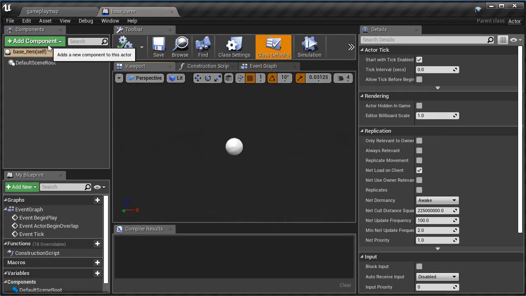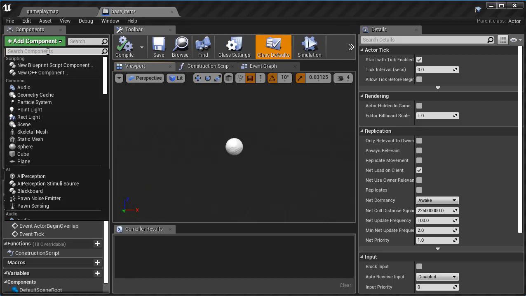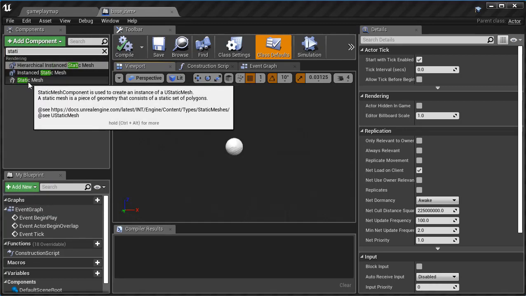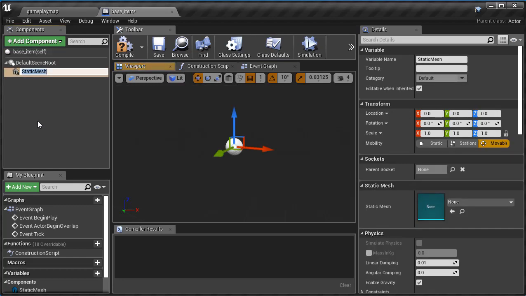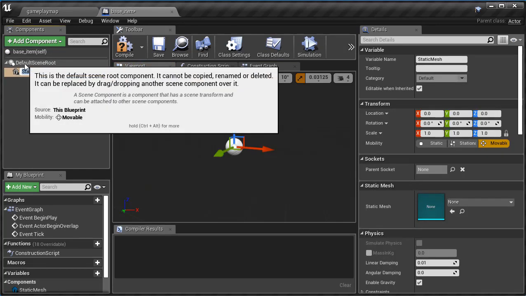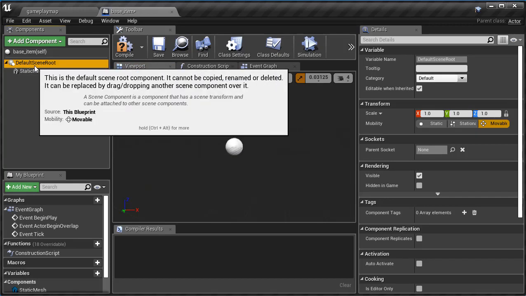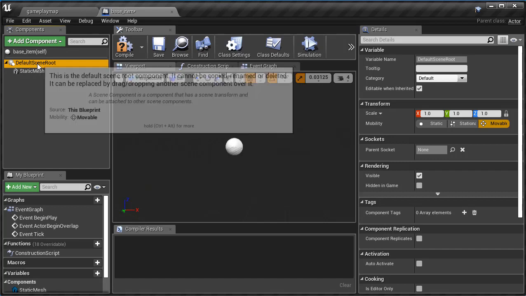Perfect. Now I'm going to add a couple components. I'm going to first add the static mesh component, and all this does is determine what it looks like. That's what a static mesh is. And I want the one with the single house. Very important, the single house static mesh. Now I'm going to click back on the default scene root. The default scene root is just this giant white thing here. This does not show up inside your game. So make sure you have the default scene root selected.